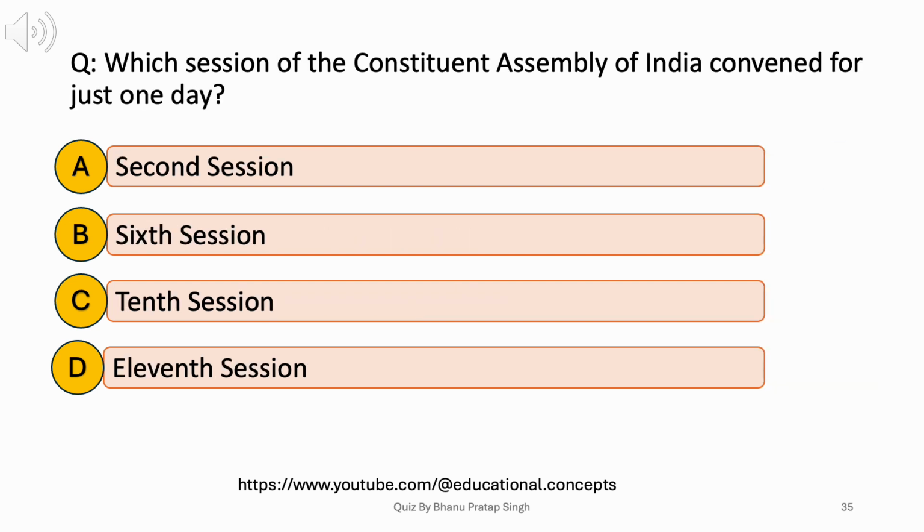Which session of the Constituent Assembly of India convened for just one day? A. 2nd session. B. 6th session. C. 10th session. D. 11th session. Answer: B. 6th session.